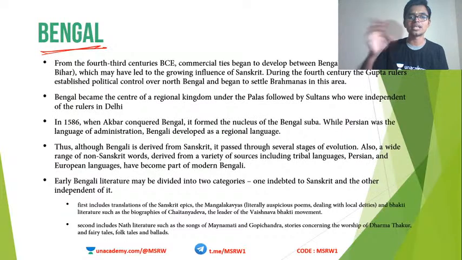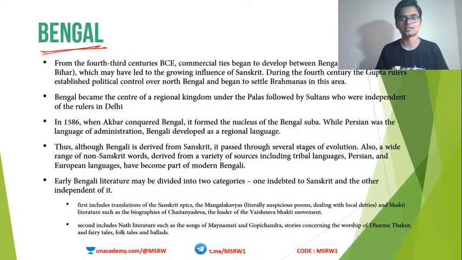So these states started to intermingle even in the BC era. This led to the confluence and merger of various cultures. For example, when Bengal and Magadha came into contact, it led to the growing influence of Sanskrit in Bengal. Magadha was predominantly Sanskrit, and when Bengal came into contact with Magadha, Bengal was also influenced by Sanskrit.